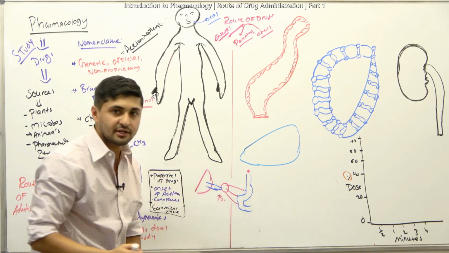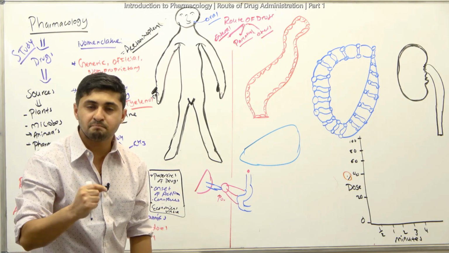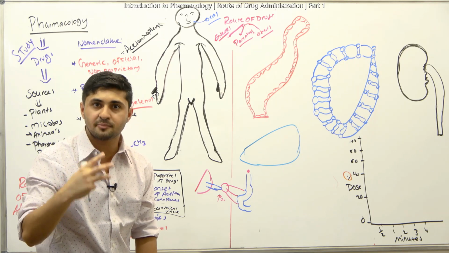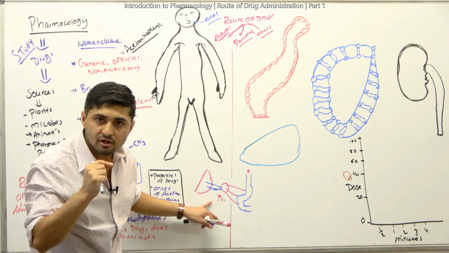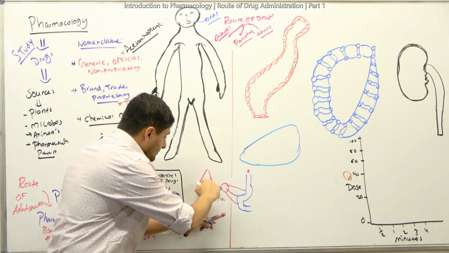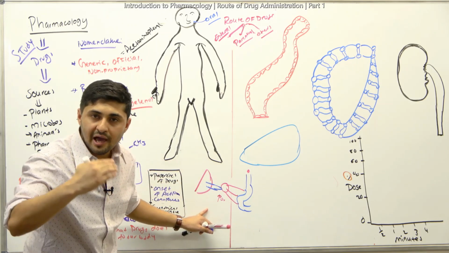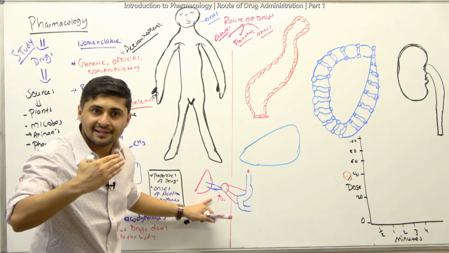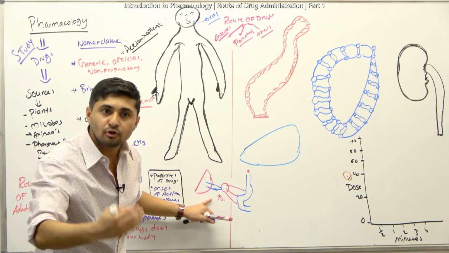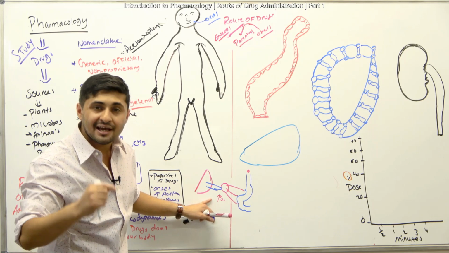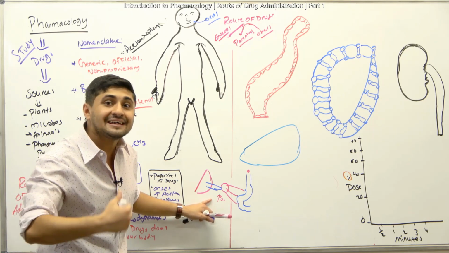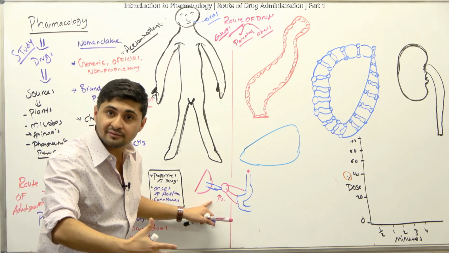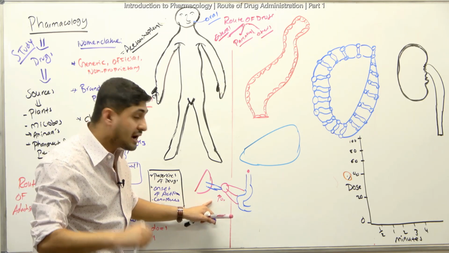And the hepatocytes here undergo something called metabolism, or biotransformation, which basically means that if the drug is lipid soluble, then the liver has a lot of enzymes, and they will convert those lipid soluble drugs into an inactive form. It will make water soluble drugs, and those water solubles are freely cleared out from your system. We'll go into more detail about that when I talk about pharmacokinetics, but I'm just giving you the bigger picture.